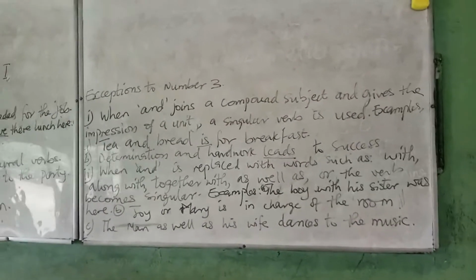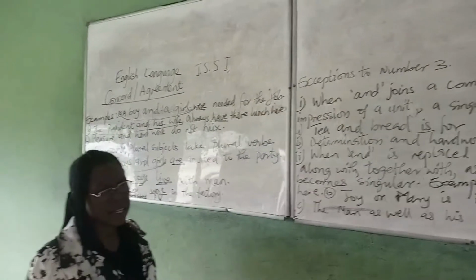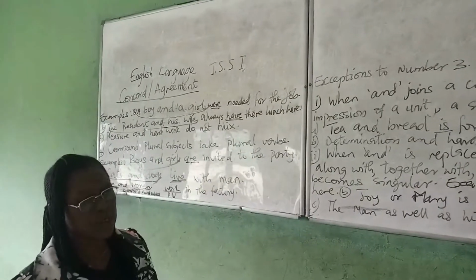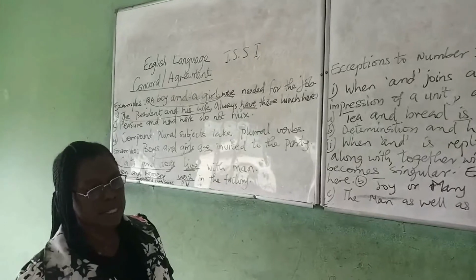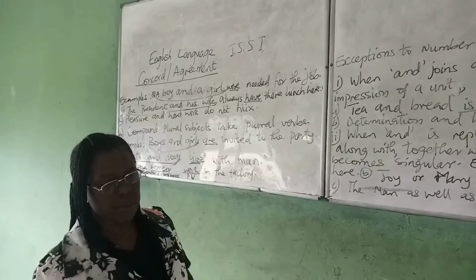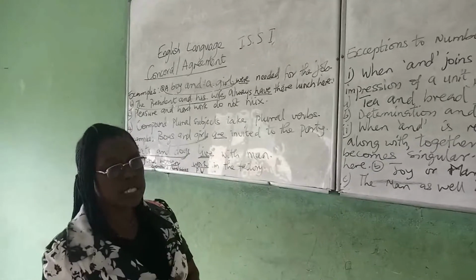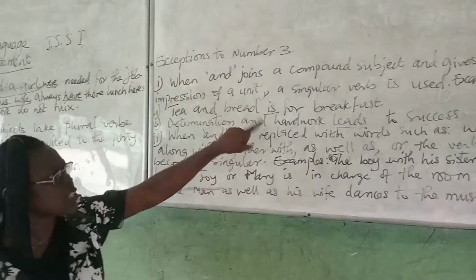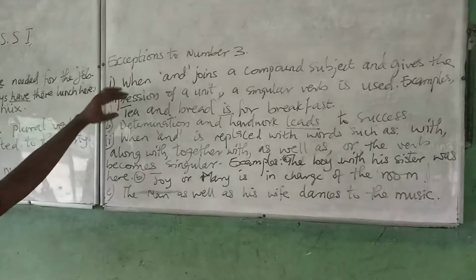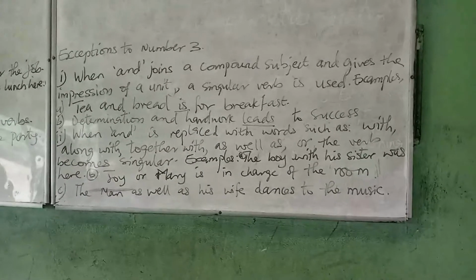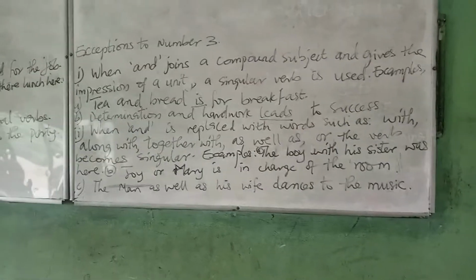We know that if you are out for your breakfast or your lunch, you may take garri. You don't take garri alone. It has to go with soup. So garri and soup makes a complete meal. The same way, if you happen to eat rice and beans together, it is one meal. So in that case, then we use singular verb. So we now have tea and bread is for breakfast because the two complete the meal. So the two now become one and therefore serve as a single unit.